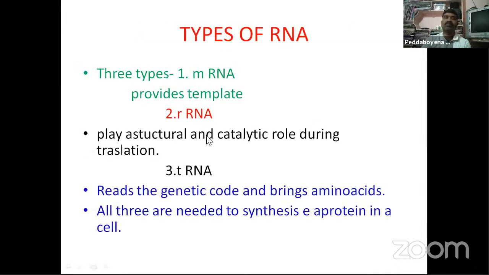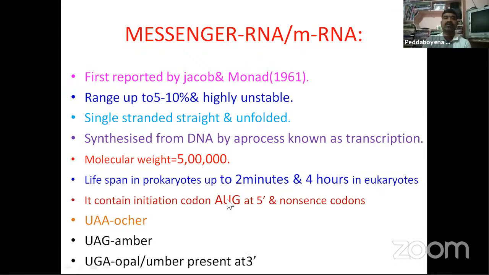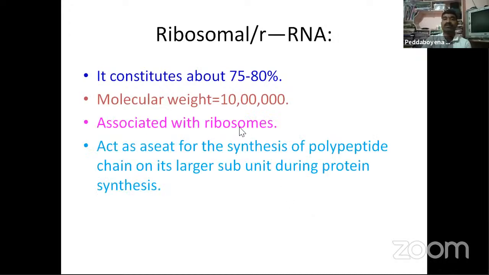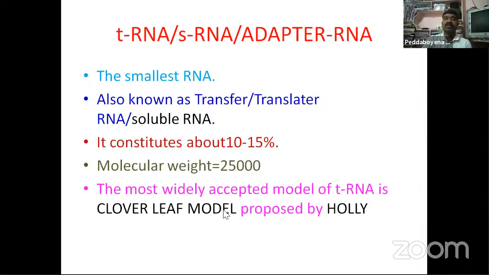And RNA has three types: mRNA, rRNA and tRNA. All three are needed for the synthesis of protein in a cell. The key point in messenger RNA: it was first observed by Jacob and Monod and is involved in transcription. In prokaryotes it lasts 2 minutes and in eukaryotes 4 hours, and it contains the initiation codon and the nonsense codon. Ribosomal RNA is associated with the ribosome and protein synthesis. tRNA is the smallest RNA, which is very important. The tRNA model is the clover leaf model proposed by Holley.